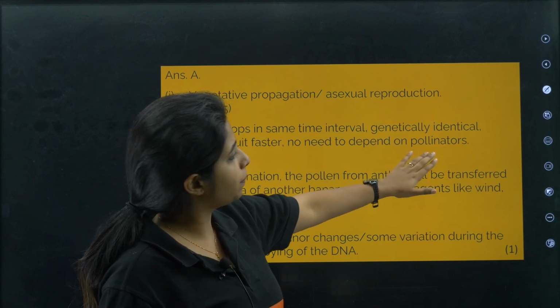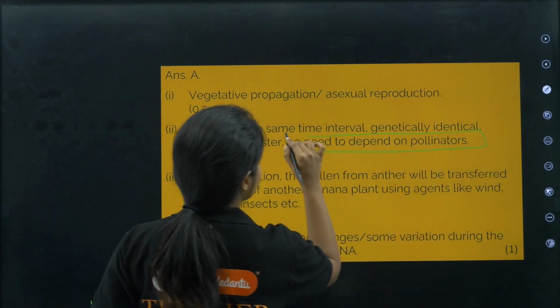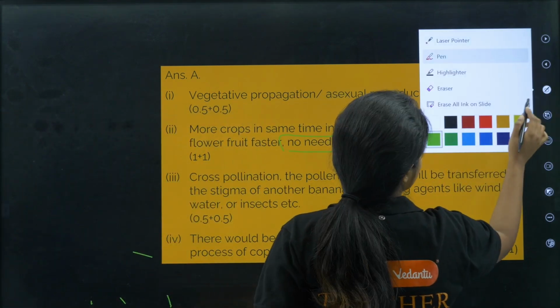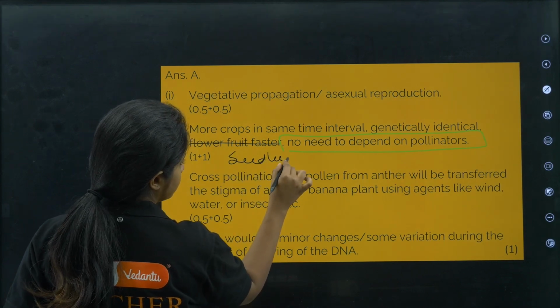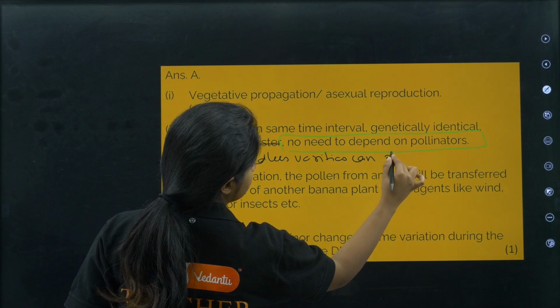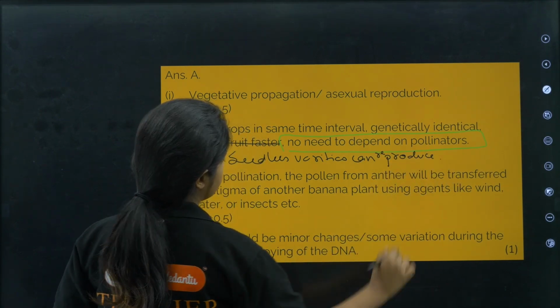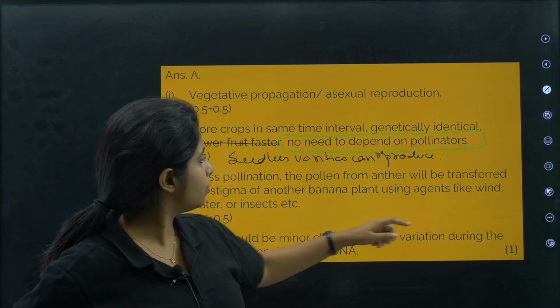Okay, no need to depend on pollinators. Yeah, that is also one more thing. They do not need to depend on pollinators for reproduction to happen, and also seedless varieties can be produced. So instead of writing this, you can write seedless varieties can reproduce. Cool?